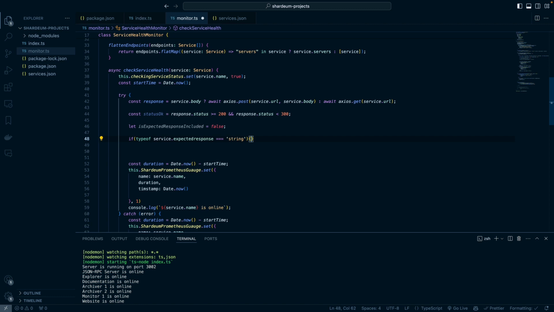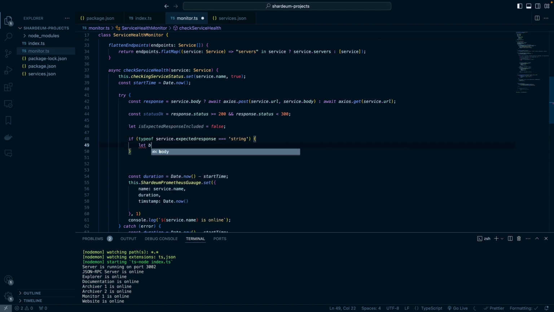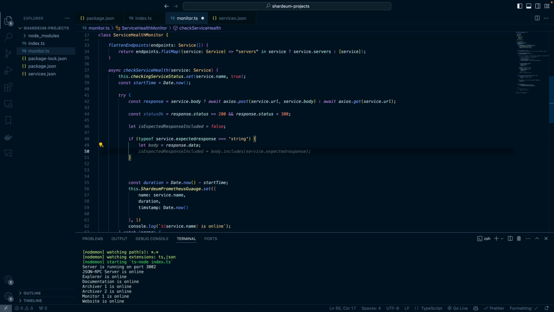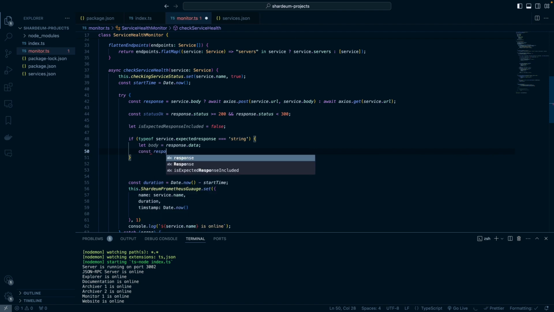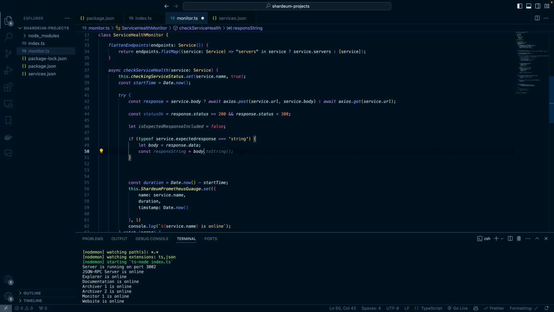So here we can handle the string. So we can do let the response body be response.data. This is because we're using Axios, so it's going to give us a response.data object back. And then I want to do the response string. We are going to get that from body.toString, and let's do lowercase, and let's trim that as well. Okay, so that should do it.